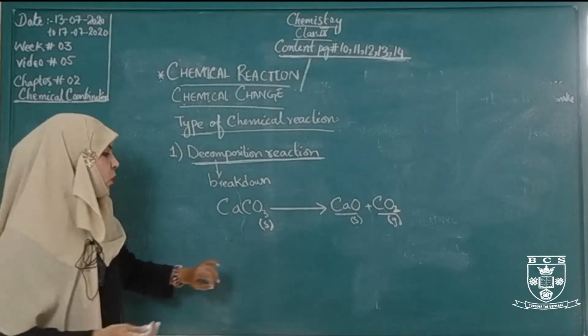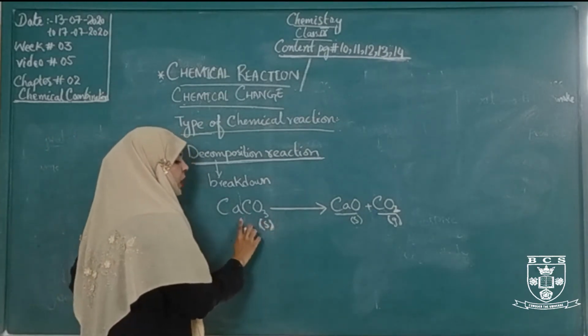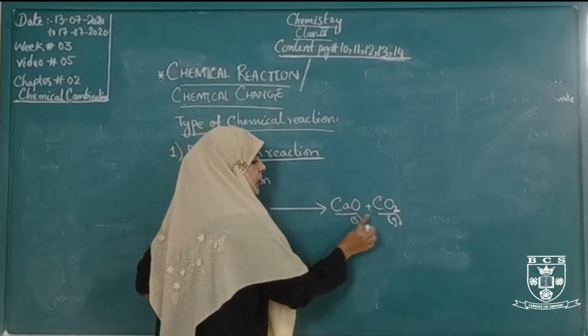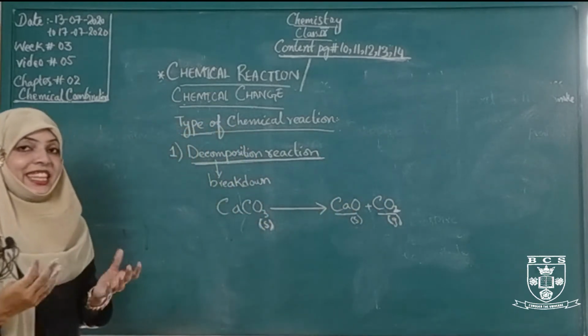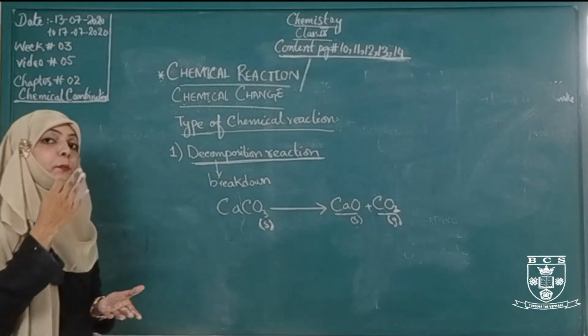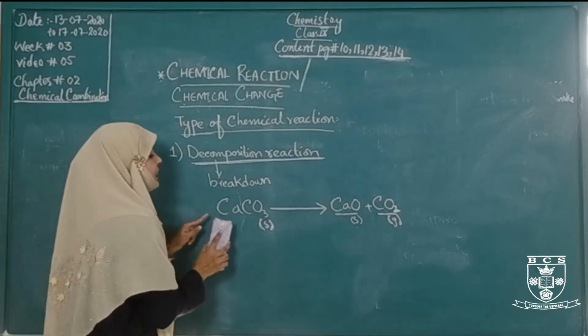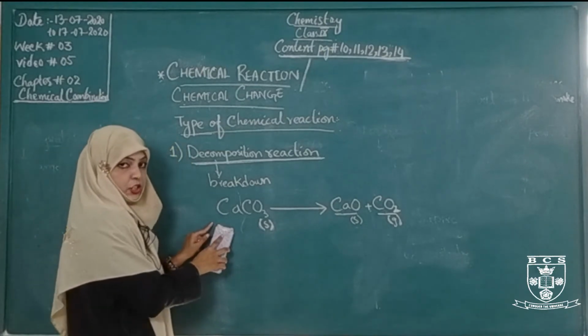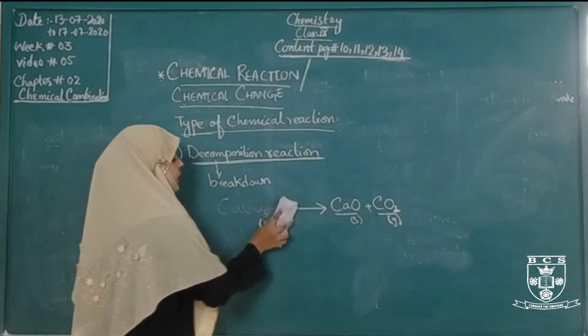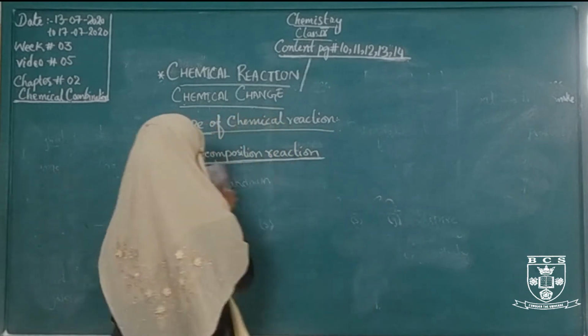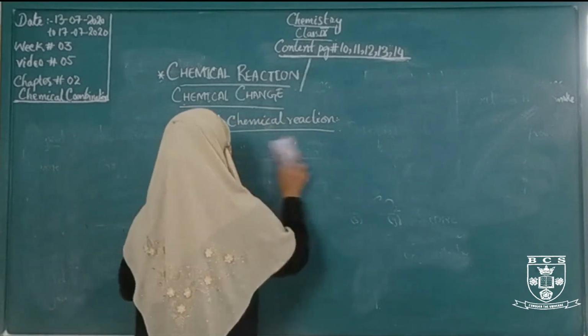product. Okay. Now calcium carbonate decomposes into calcium oxide and carbon dioxide. This is the decomposition reaction. Actually it is a breakdown of the substance, and this reaction requires some energy for the decomposition. Another type of chemical reaction is the addition reaction.